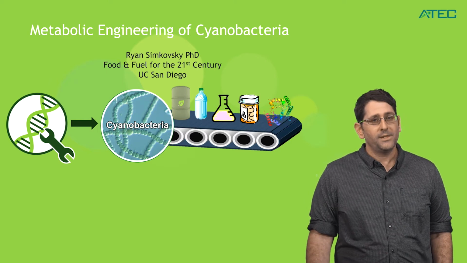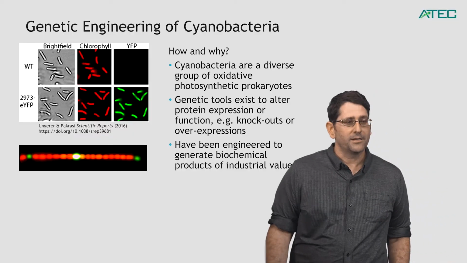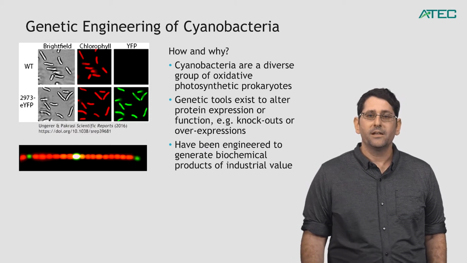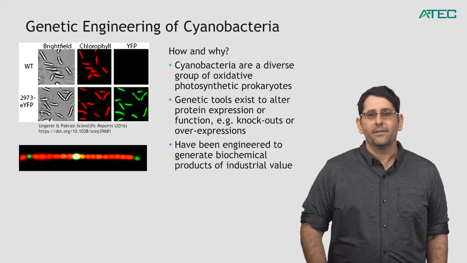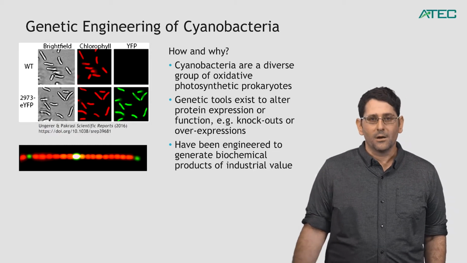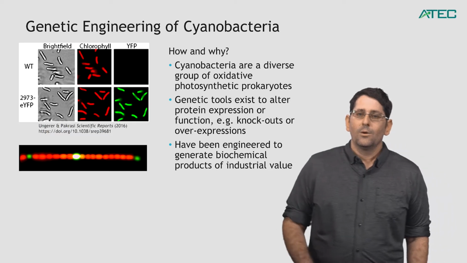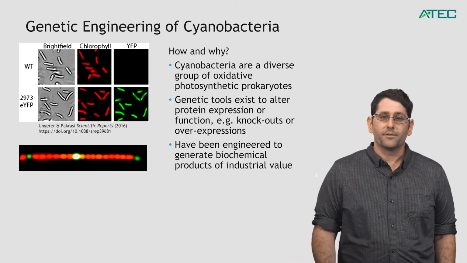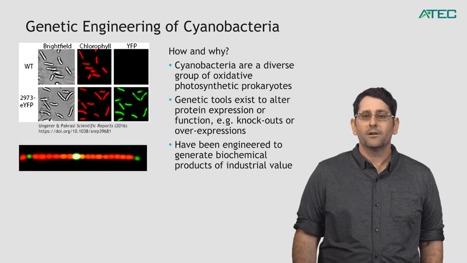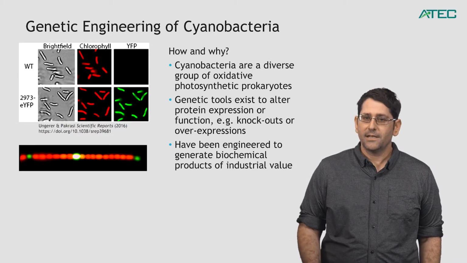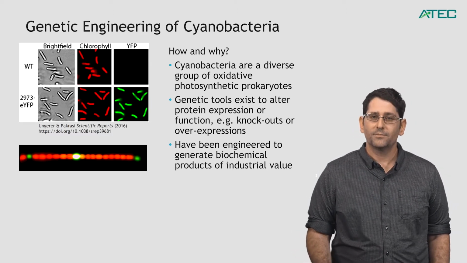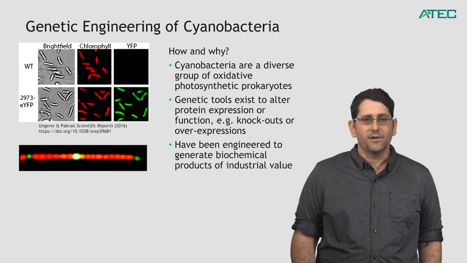Before we get too far into those weeds, however, let me first remind you what cyanobacteria are and what we can do with them. So cyanobacteria are a diverse group of oxidative photosynthetic prokaryotes. That means that they're able to convert sunlight and carbon dioxide into carbon-based organic chemicals. We have a number of genetic tools that have been developed over 35 years in order to be able to alter protein expression levels, functions, single base changes, etc., to produce things such as knockouts of proteins or overexpressions of proteins, or simply changes in functionality.